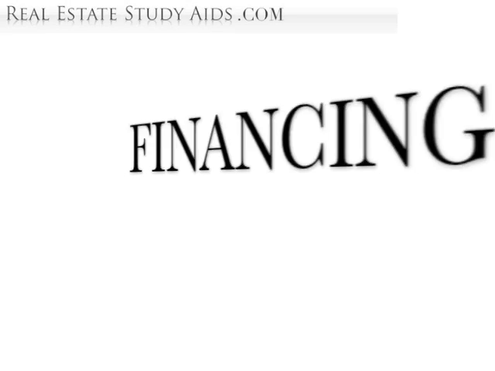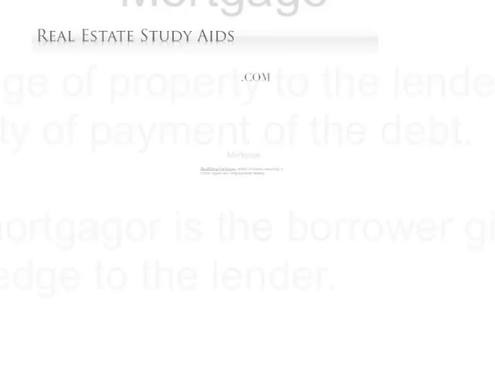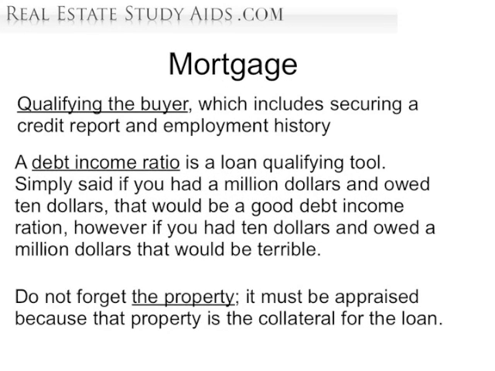Financing section. A mortgage is a pledge of property to the lender as security of payment of the debt. The mortgager is the borrower giving the pledge to the lender. The main step for securing a mortgage is qualifying the buyer, which includes securing a credit report and employment history.